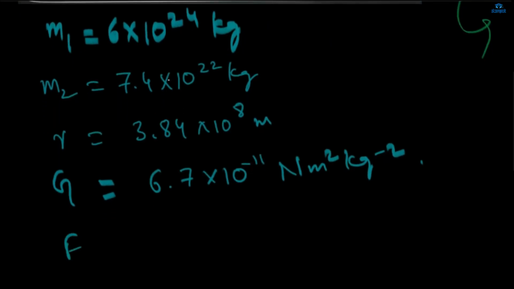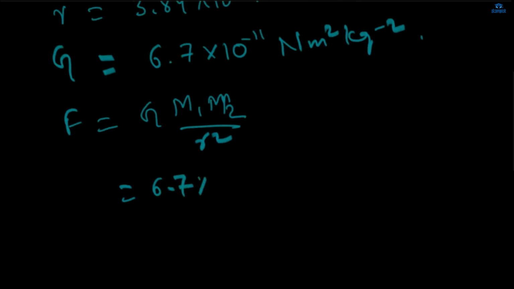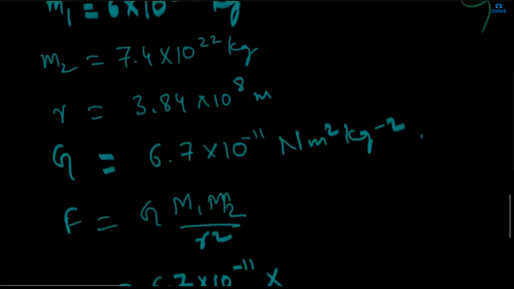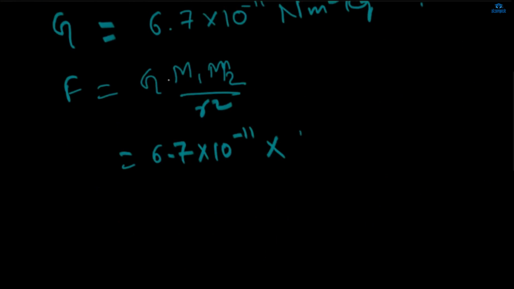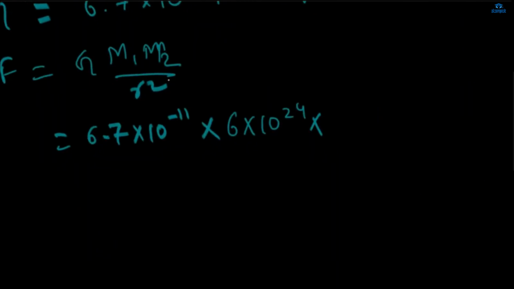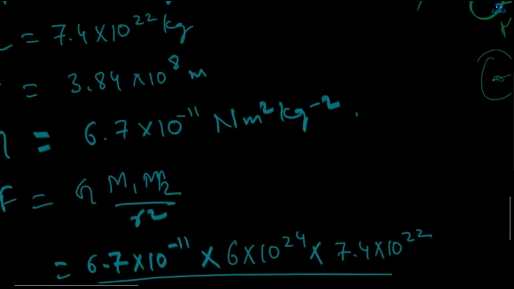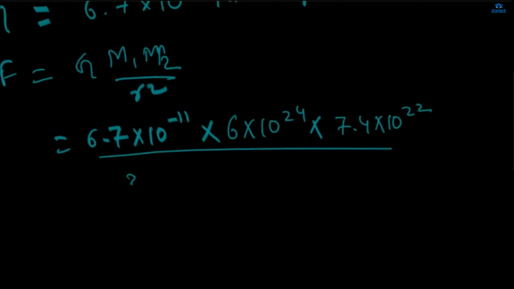So what will be the force? G m1 m2 by r square. So G is 6.7 into 10 power minus 11 into m1. M1 is 6 into 10 power 24, and m2 is 7.4 into 10 power 22, upon r square. Sorry, r square is 3.84 into 10 power 8, so 3.84 into 3.84 into 10 power 8 whole square. So what will it become? 10 power 16, right?